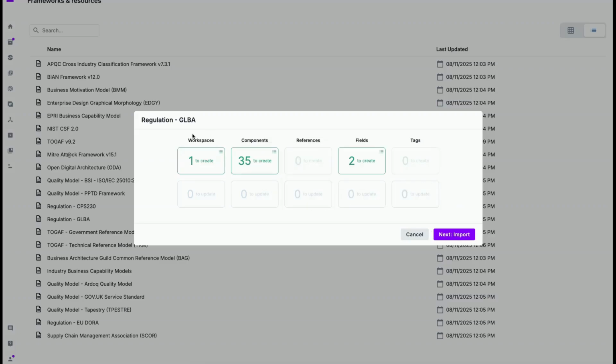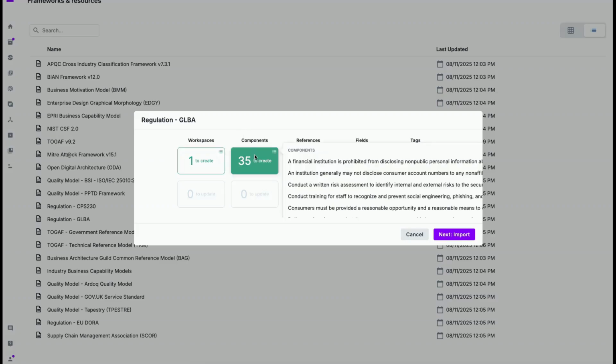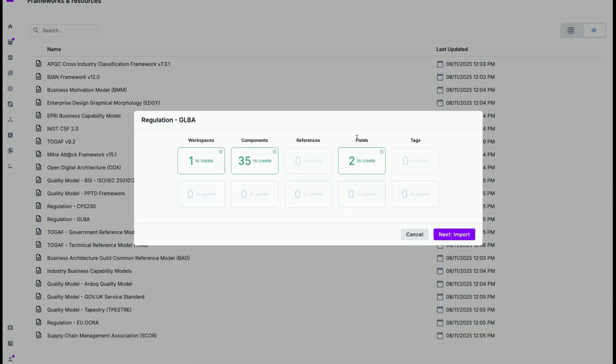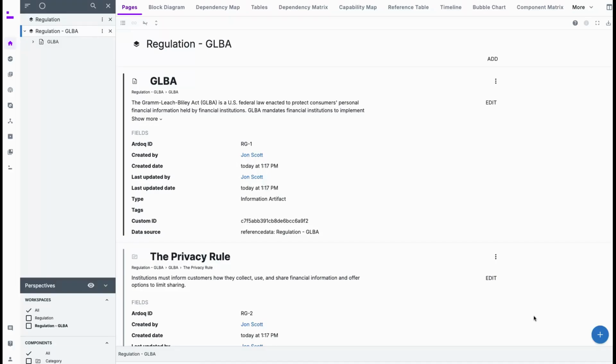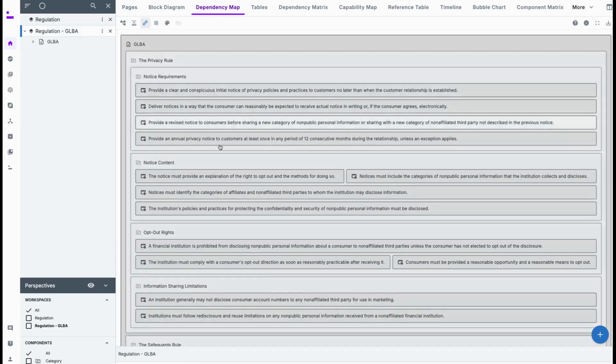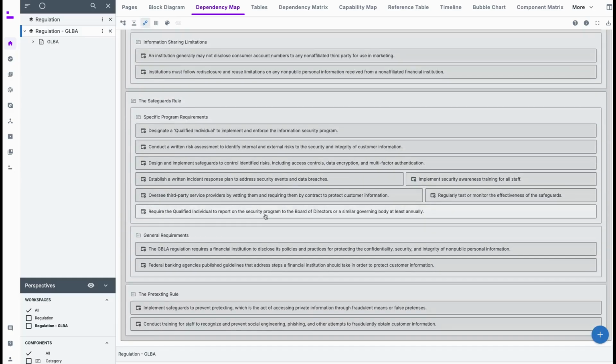So here we can see it will create one workspace called Regulation GLBA. It'll create 35 components within that workspace and 2 fields on those components. I click Next on the import, and now I will open the workspace to see what was imported. Here we can see the regulation GLBA workspace has been opened, and we can see the framework that has been loaded in. We can see the 35 components that have been created.